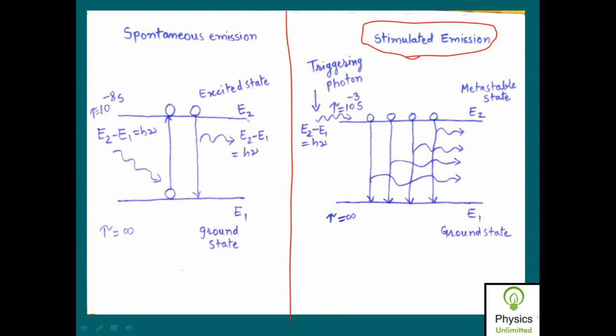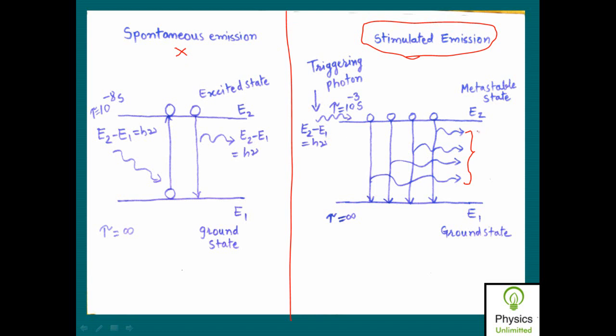Because the photons obtained in spontaneous emission are random in direction and random in phase, and therefore such photons are not monochromatic in nature, nor are they coherent. So we are not using spontaneous emission for obtaining the laser source, while the photons obtained in stimulated emission have the same energy, same phase, and same direction as the incident photon.